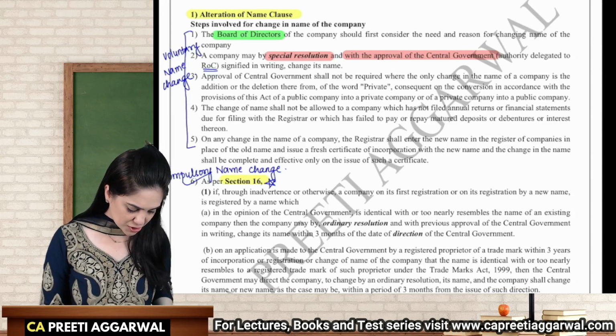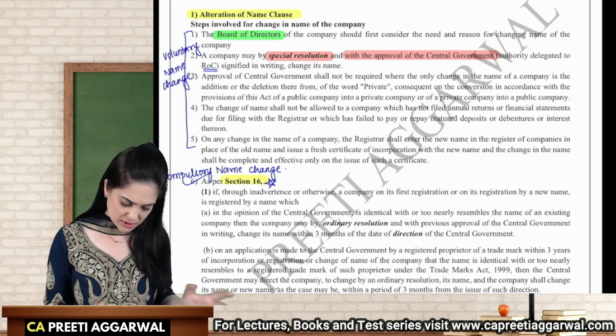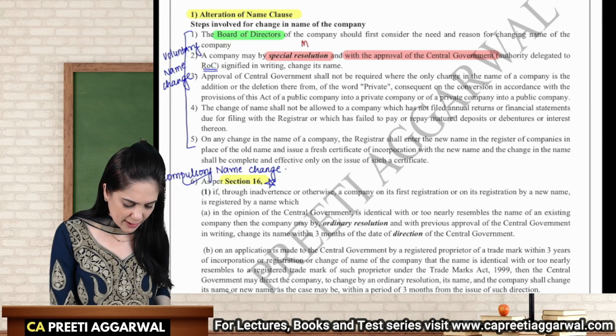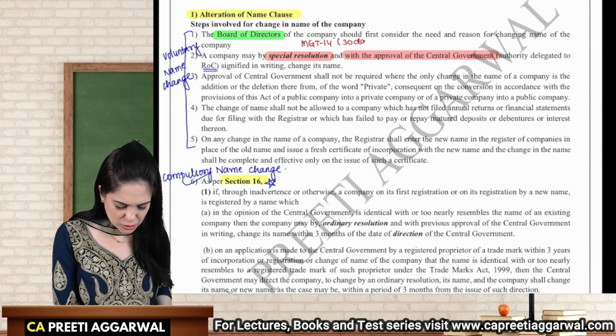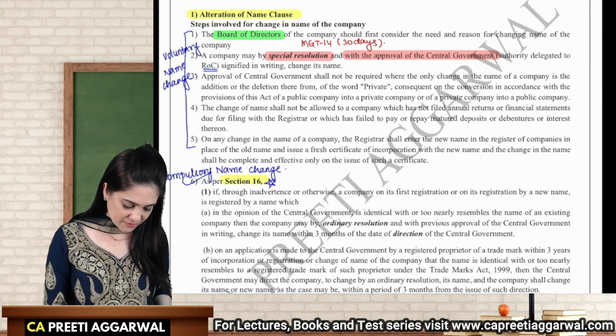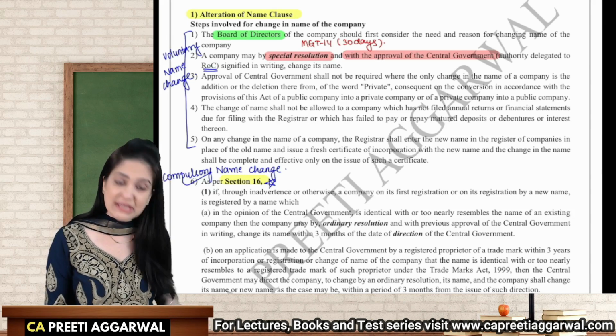This special resolution and the approval will be filed with ROC, that goes without saying. Special resolution is generally filed in MGT 14 within 30 days of passing the resolution. So within 30 days you have to file it with the ROC. Change of name will not be allowed. This is important for case-based questions.